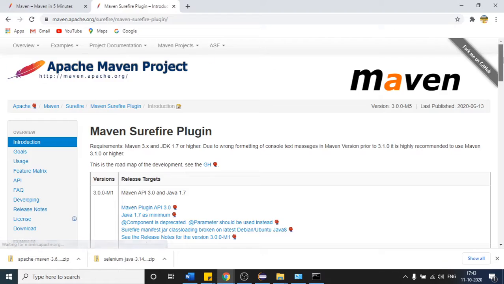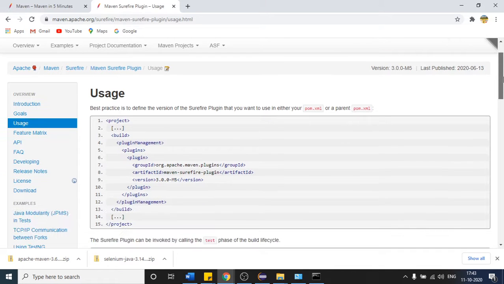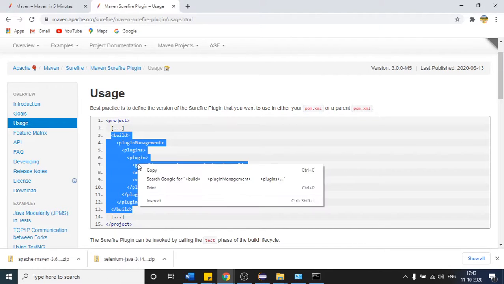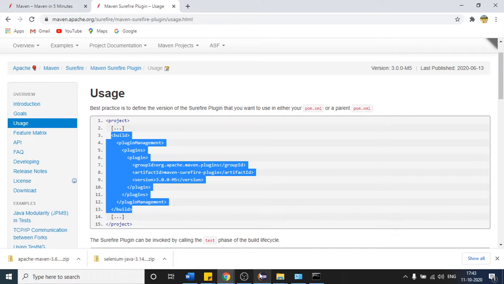So if I come to this, okay, come to usage, this third one. After goals, click this usage part, and here it is. So this is the plugin, from here to here. You have to copy this plugin from here to here, copy this and just place it here.